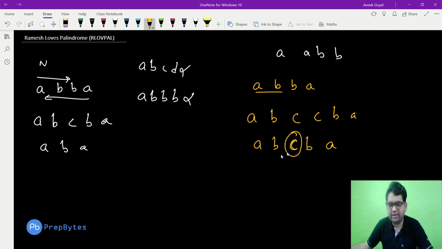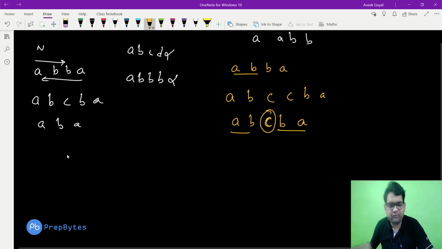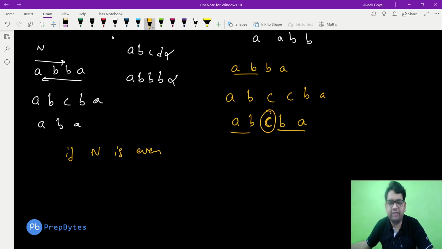the single occurring character, and then we have repeated characters. Fine. So from the middle, the left string and the right string should have the same number of characters and the same characters. So we can see here that the properties are very simple. If my n is even, that is, if we have an even length string, in that particular case, each of the characters should be occurring an even number of times.